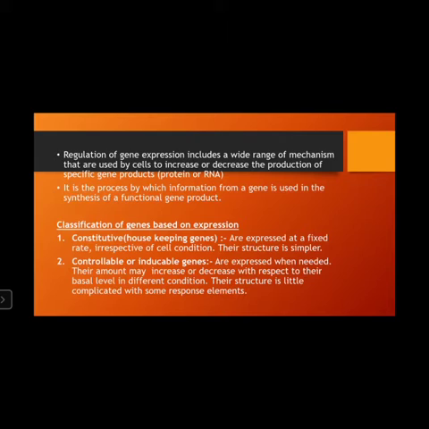So the classification of genes based on expression is of two types: constitutive, also called housekeeping genes, or controllable, also called inducible genes. Constitutive genes are expressed at a fixed rate irrespective of cell division. Their structure is similar. Controllable or inducible genes are expressed when needed, and their amount may increase or decrease with respect to their basal level in different conditions. Their structure is a little complicated, with some response elements.